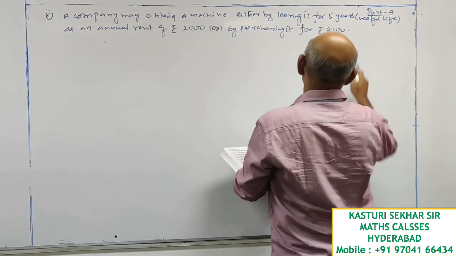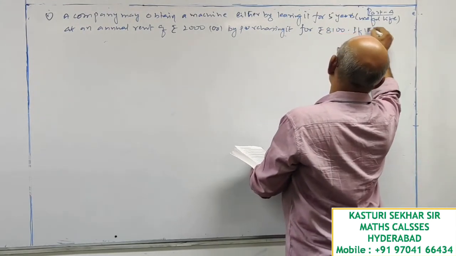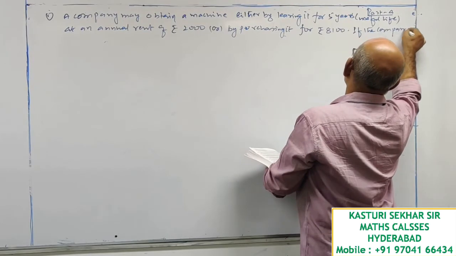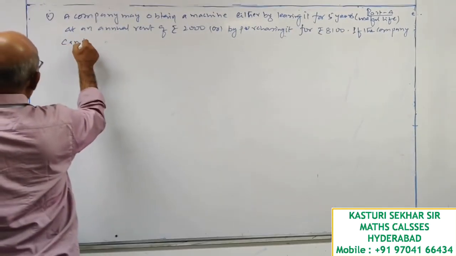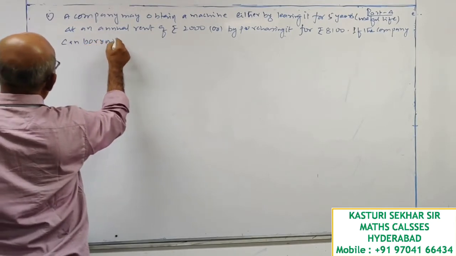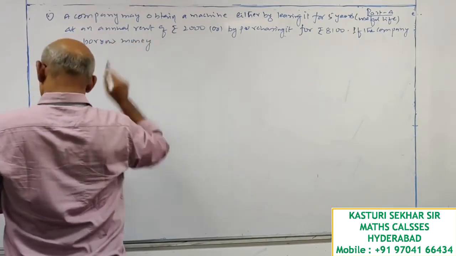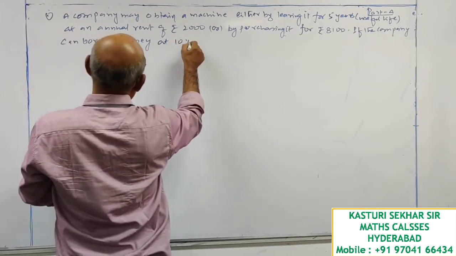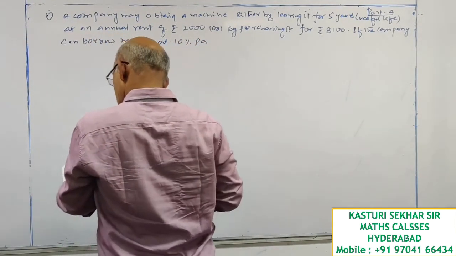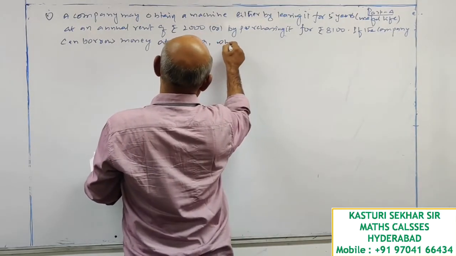If the company can borrow money at 10% per annum, which alternative is preferable?